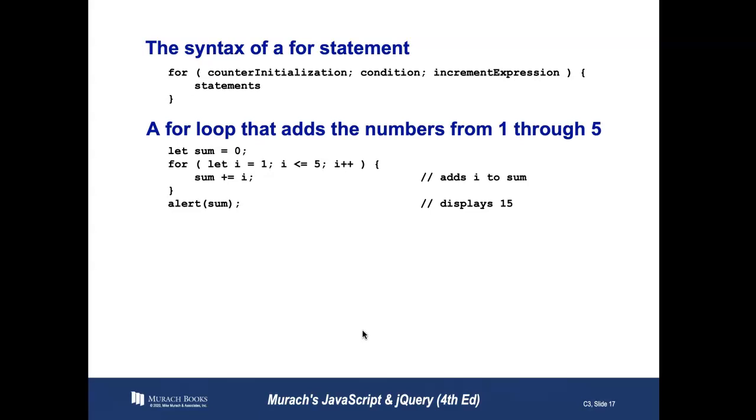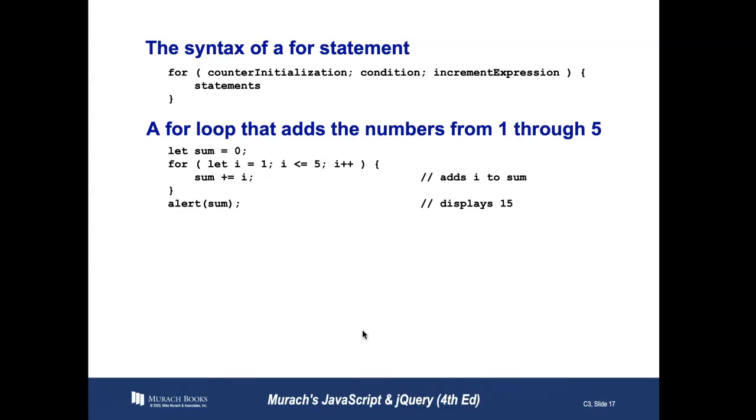Our second parameter, and they're parameters in the for loop because they have semicolons, is going to be the condition. So we're saying we're going to have our loop start at 1, and as long as i is less than or equal to 5, we're going to continue looping. The last is the increment expression. So what you see there is plus plus, which means i plus 1.